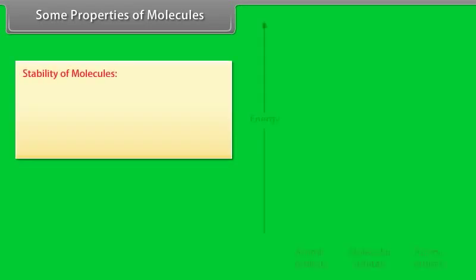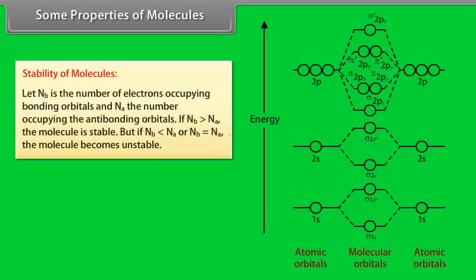Some properties of molecules. Stability of molecule. If Nb is the number of electrons occupying bonding orbitals and Na is the number occupying the anti-bonding orbitals, if Nb is greater than Na, the molecule is stable. But if Nb is less than Na or Nb is equal to Na, the molecule becomes unstable.